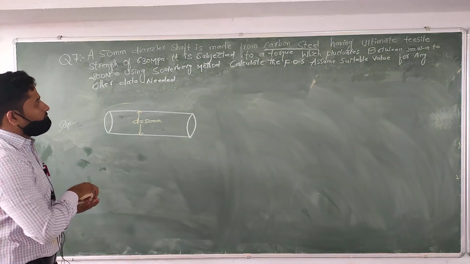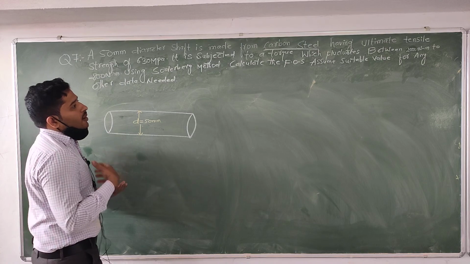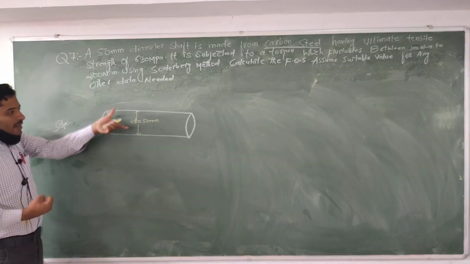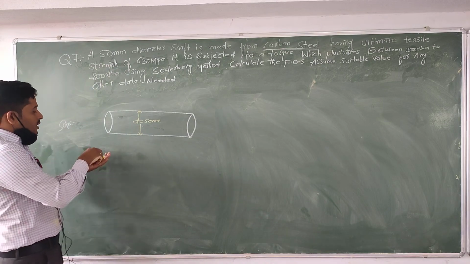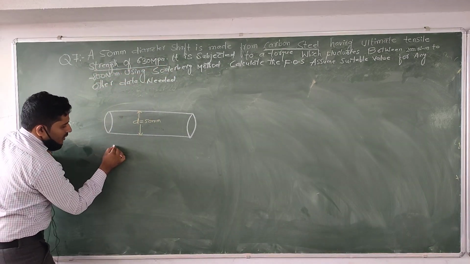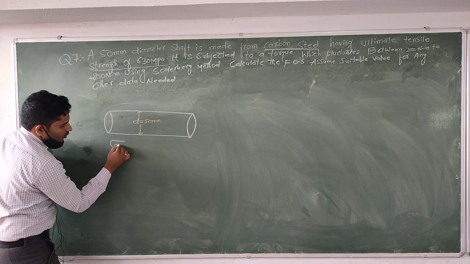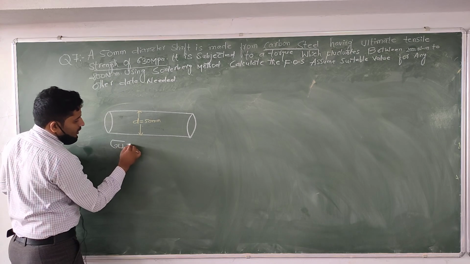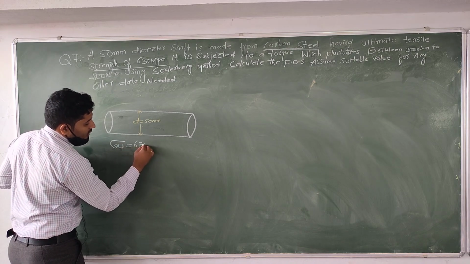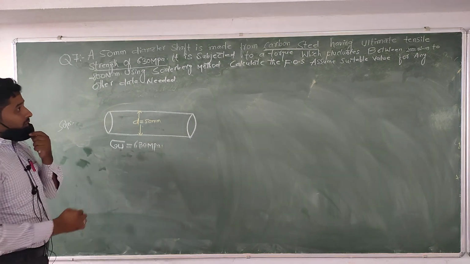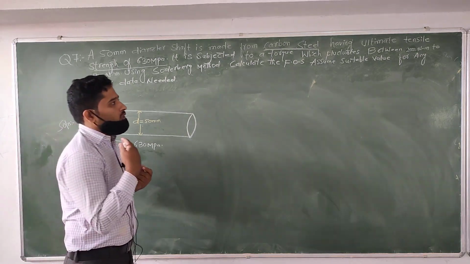And the ultimate tensile strength of the carbon steel material given here is 630 megapascal. It is subjected to a torque.